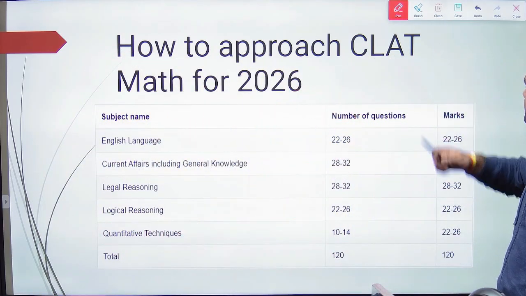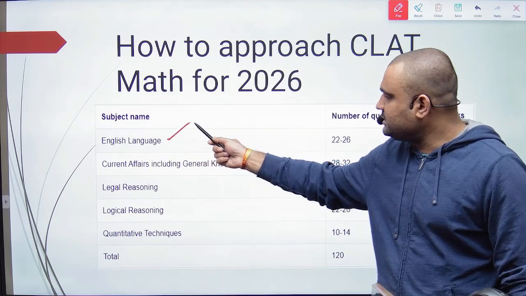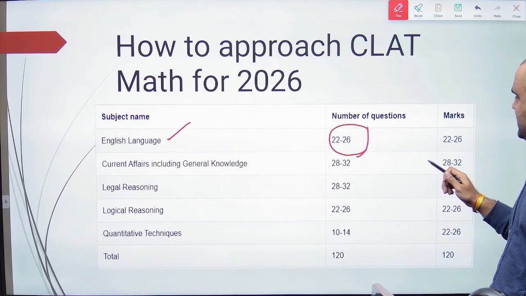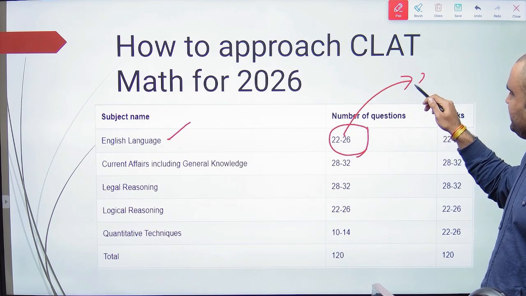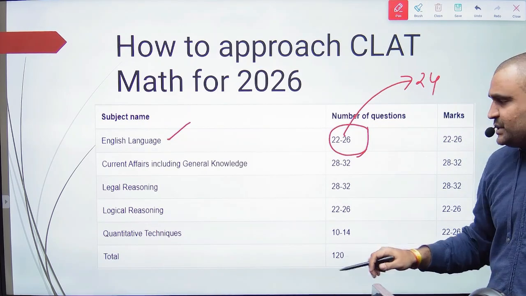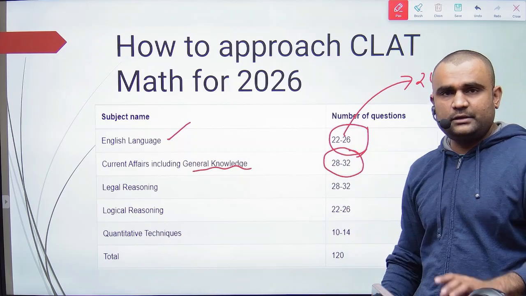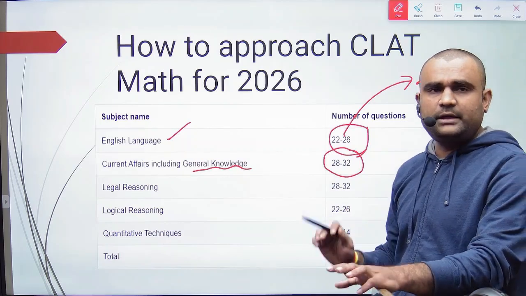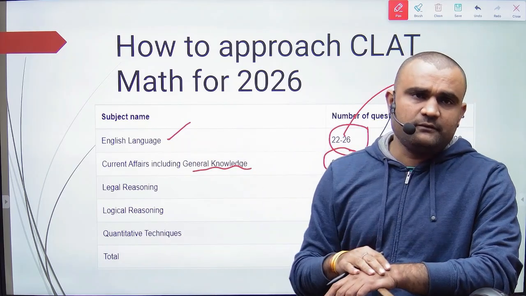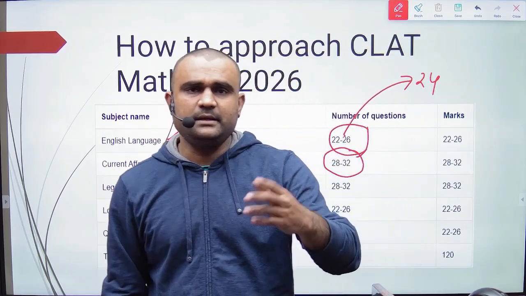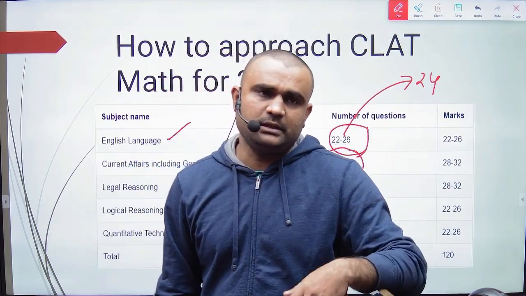And moving forward, in English language they ask 22 to 26 marks of questions, this year around 24. Okay, in current affairs and general knowledge, they ask 28 to 30 questions. In previous years what they did was simply give a statement and 4 options, and you had to complete it in that part.